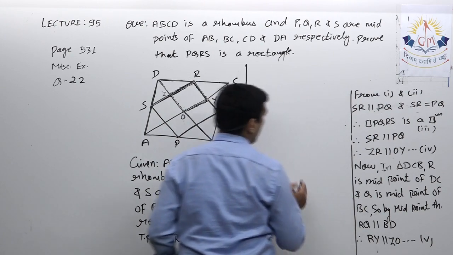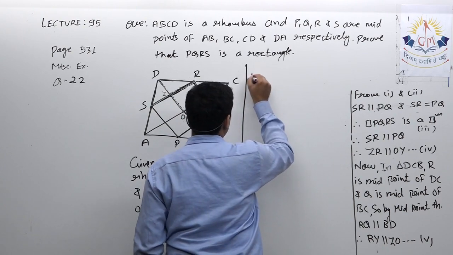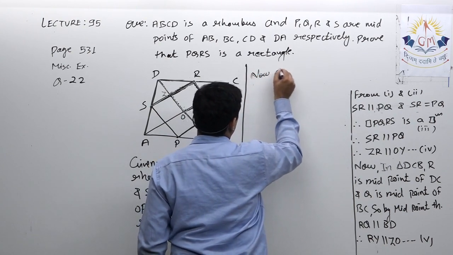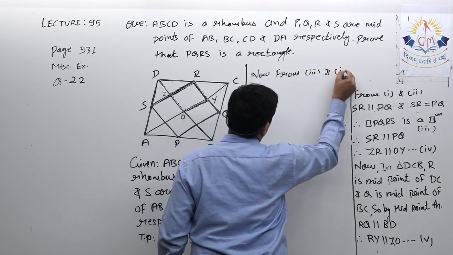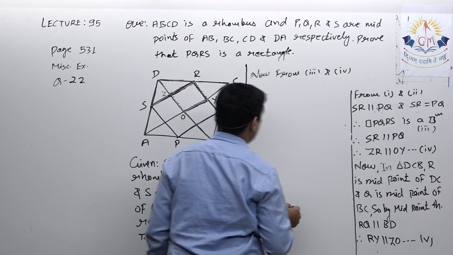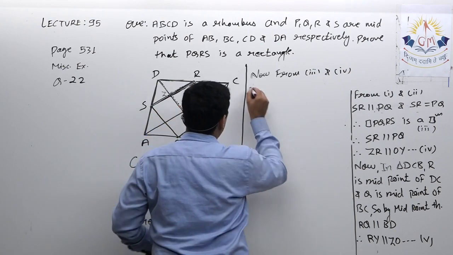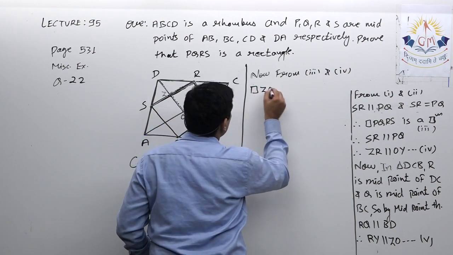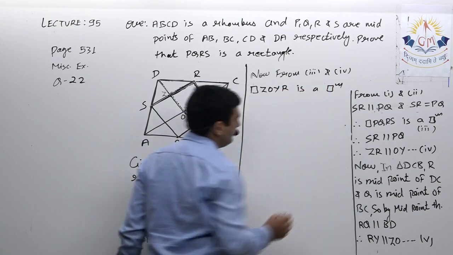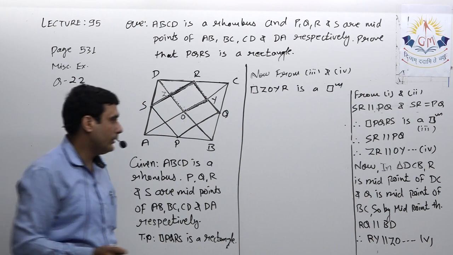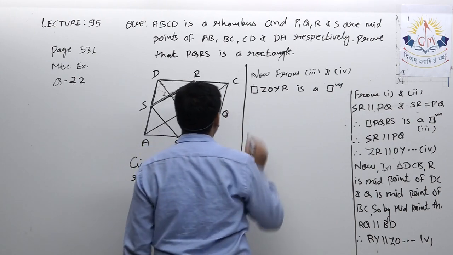Now from third and fourth, quadrilateral ZOYR is a parallelogram because both pairs of its opposite sides are parallel.